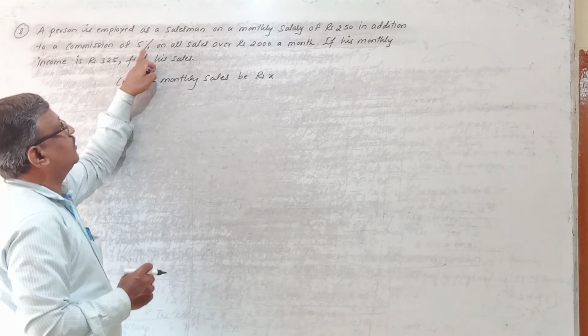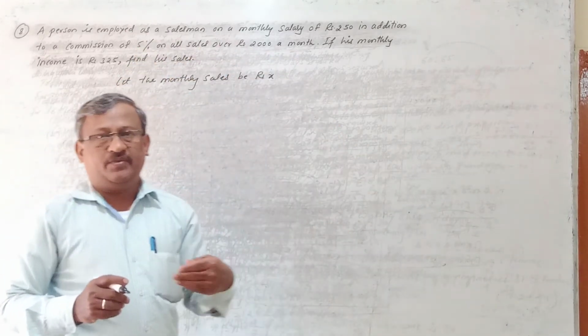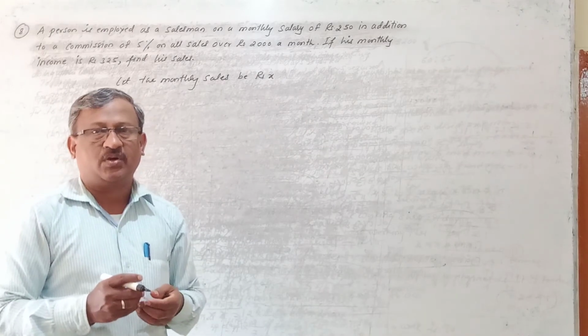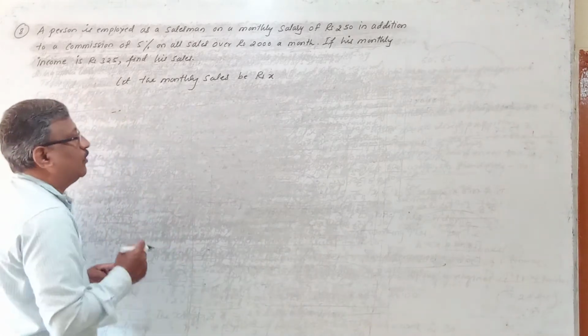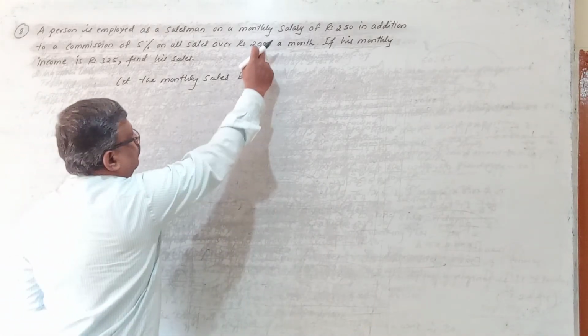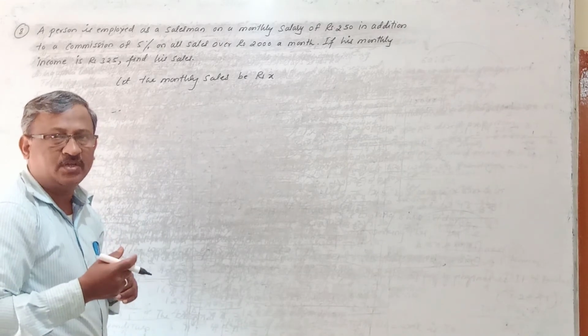He is getting 5% on all sales over rupees 2000 a month. If his sales are more than rupees 2000, we have to pay him the commission on the excess sales. To calculate that, from the total sales you minus 2000 rupees, so you get the sales over rupees 2000.